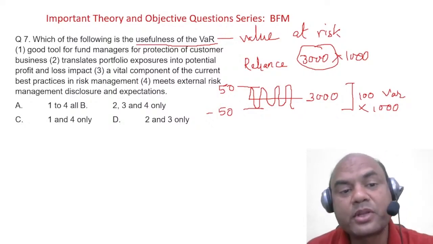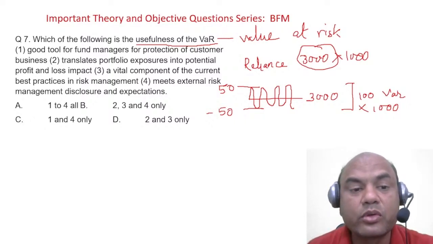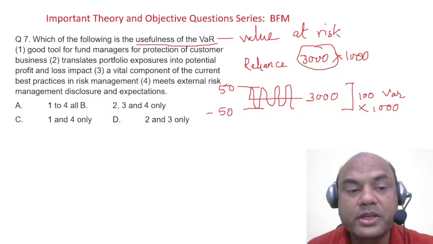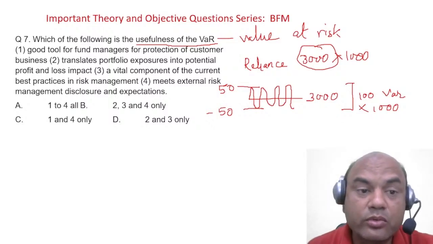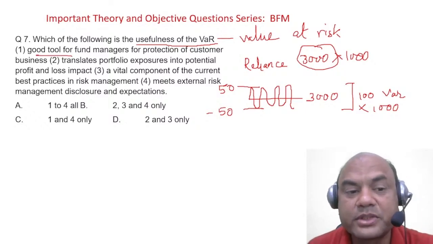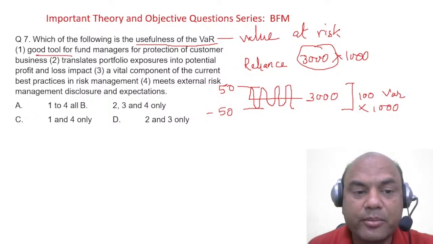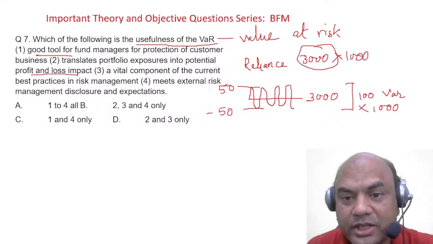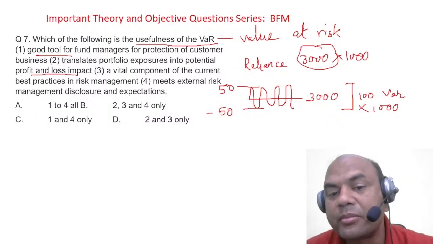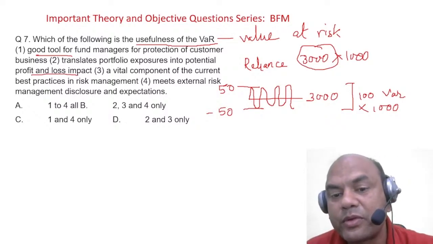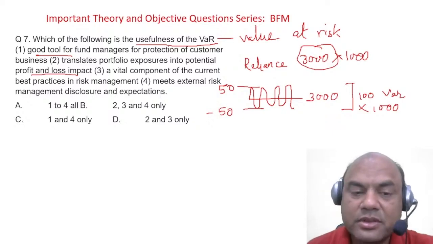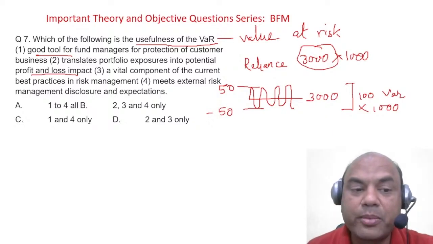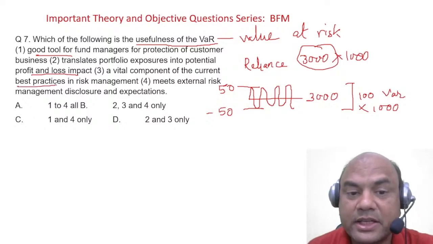So now let's come to this question. Which of the following is the usefulness of the VAR? Good tool for fund managers for protection of customer business. So good tool for fund managers, of course. Translate portfolio exposures into potential P&L impact, right? Of course. If I am 50 rupees up, I am in profit. If I am 50 rupees down, I am in loss. The vital component for current best practices. So best practices, and that also current.